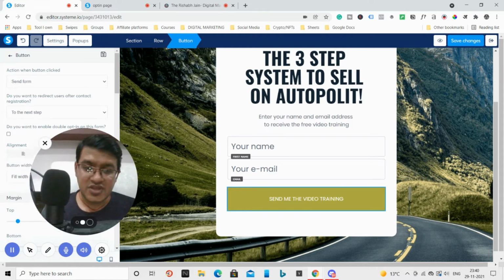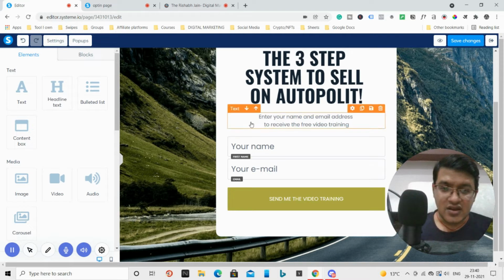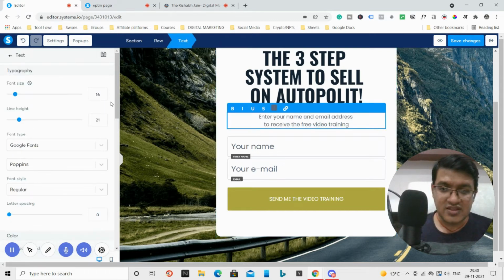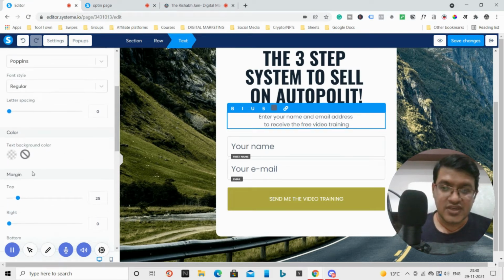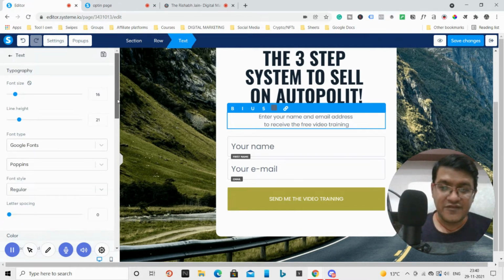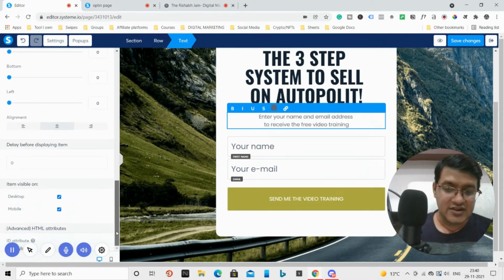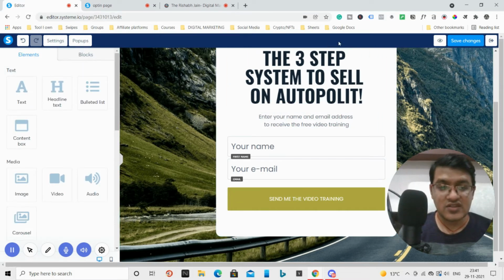Here you will get all the options. Let me show you. When you click here, you can add text, heading, bullet. And if you want to add it, simply take it to this portion and click this gear button. As you click this gear button, you will have all the options to edit this particular thing. You can align it, change the color, change the spacing, change the font height, typography, everything. Every option is available here. So when you are done with the modifications according to your need, you simply save changes.